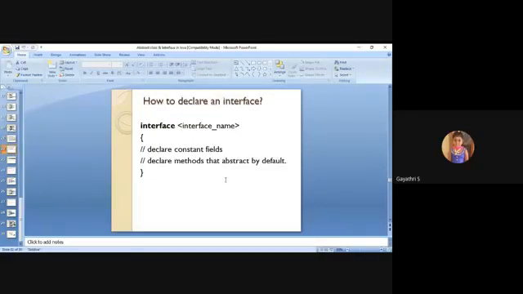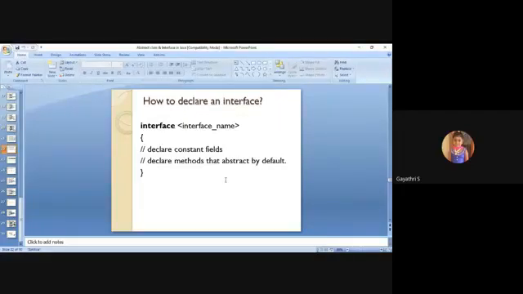First, how to declare an interface? Like an abstract class starts with the keyword abstract, an interface starts with the keyword interface, followed by the name of the interface. That is enough, no need for the word class. So what things are included in the interface? Static constant fields and abstract methods.